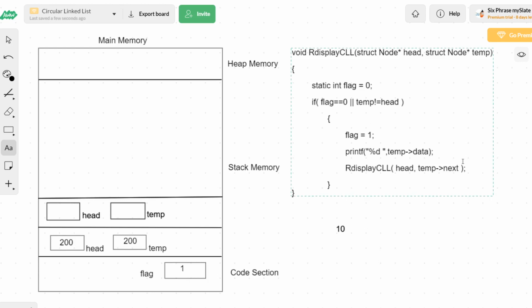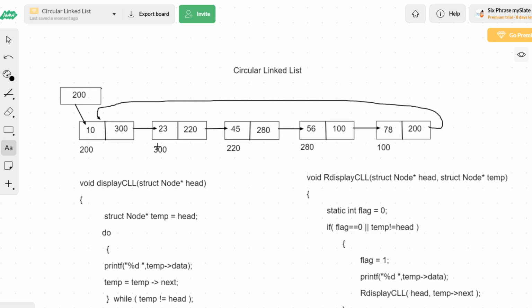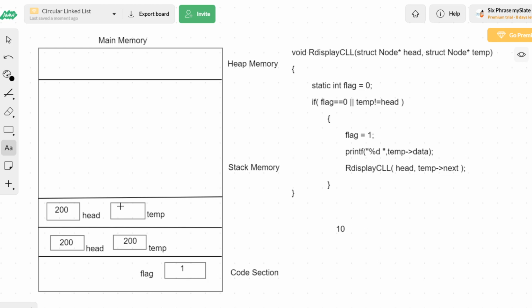What are you passing instead of head and temp? Head, you are passing the same value, which is going to be 200 again. But instead of temp, you are passing temp of next, which is 200 of next. So let us check what is 200 of next. 200 of next is 300. So now temp will be taking 300.